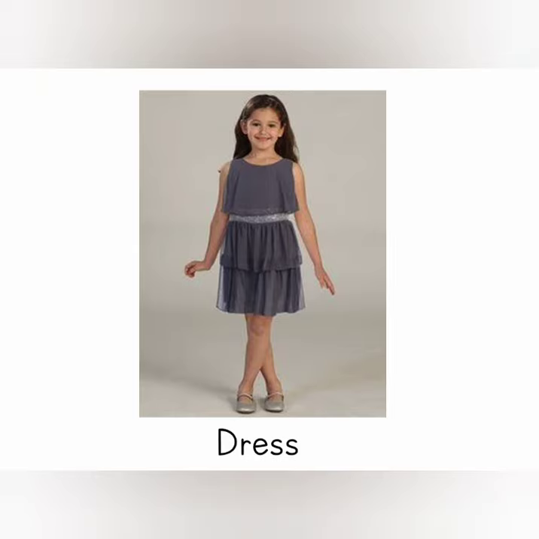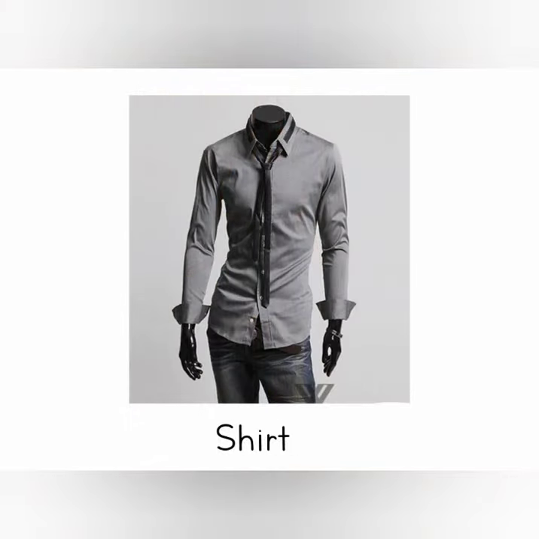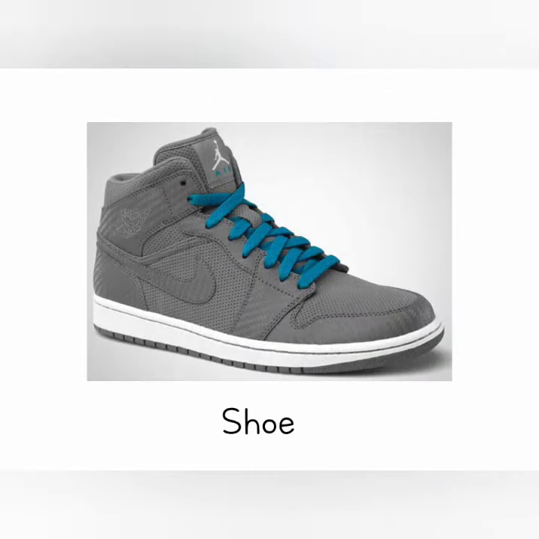Some dresses are grey in color, and grey is a very pretty color, and people like to wear grey color dresses for evenings or for special occasions. Like this girl is wearing a pretty grey dress. Men also like to wear grey color trousers or grey color shirts. So here we can see a grey color shirt. And shoes. Yes, some shoes too are grey in color.